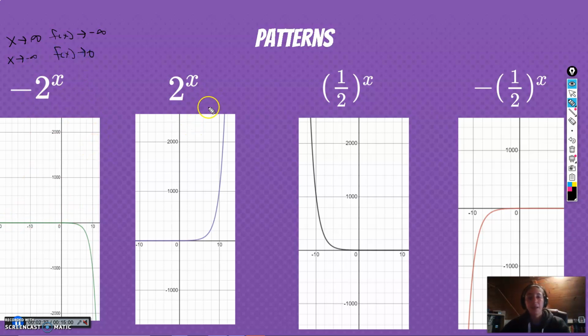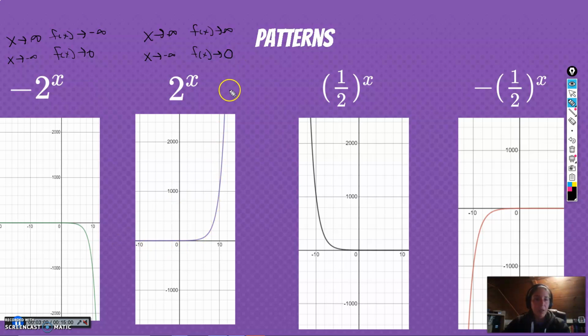Interesting. Okay. Let's do the same thing for 2 to the x. So here, as x goes to infinity, our function also goes to infinity. And as x goes to negative infinity, in this case, our function goes to 0, right? It flat lines out at 0.